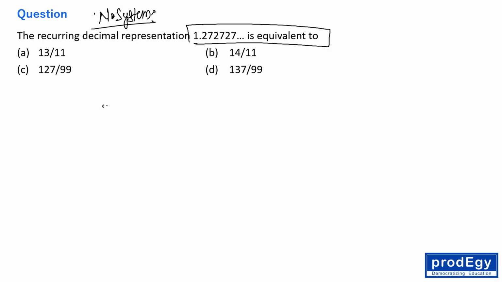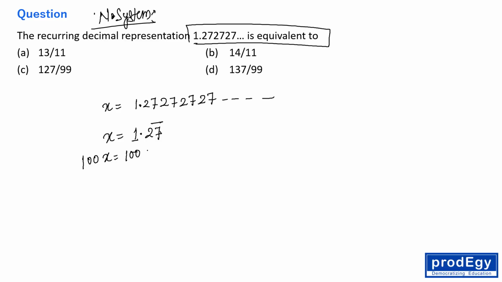Let's say this is x, fine. So 1.27, 27, 27, 27, and so on, right? It means you can say x is equal to 1.27 bar, right? Now just multiply this number by 100. Why? Because there are 2 digits after the decimal.